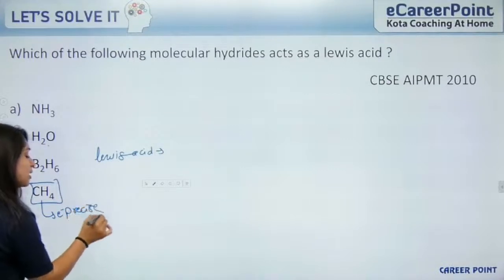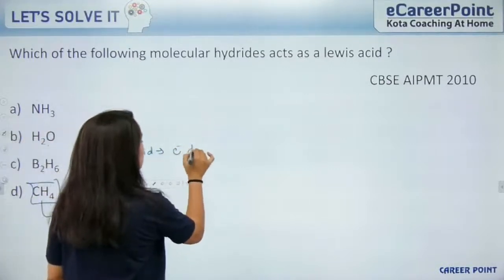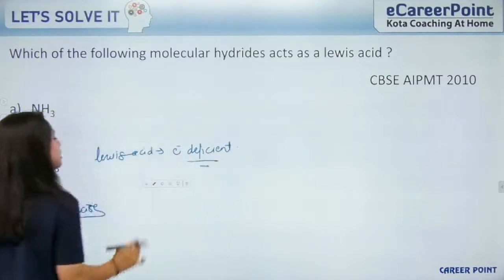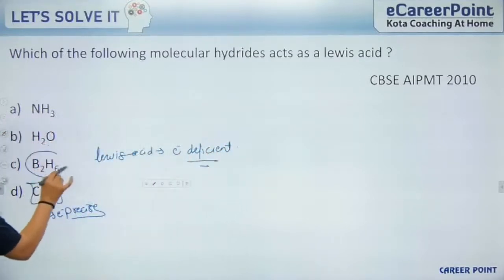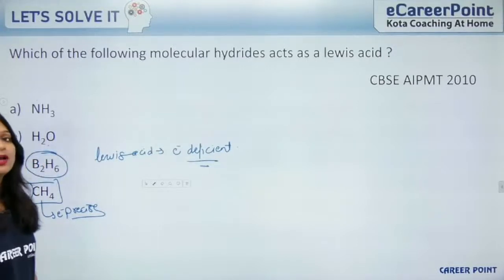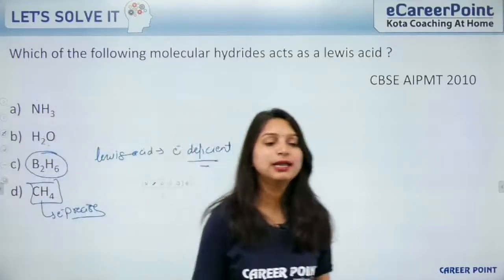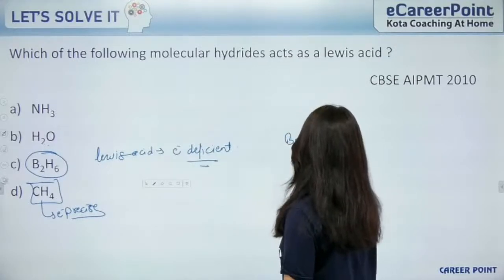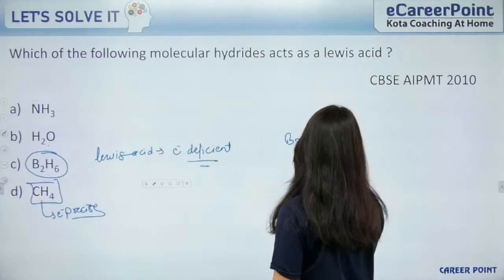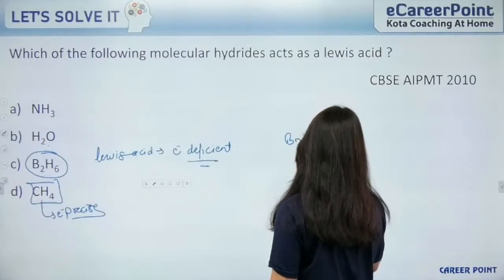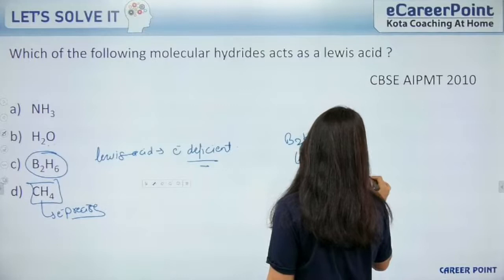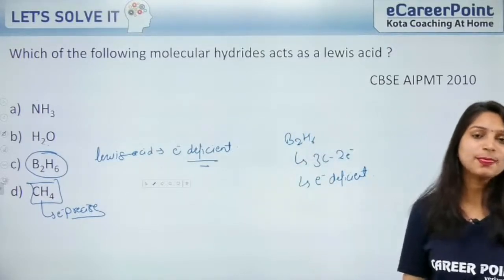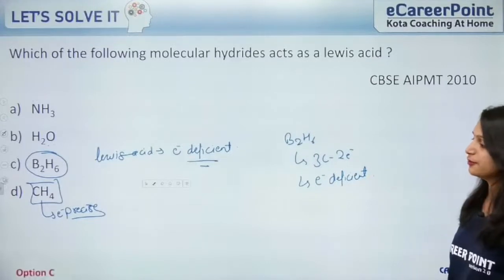And we require an electron deficient molecule that can behave as Lewis acid. So B2H6, diborane. It has 3-centered 2 electron bonds and is an electron deficient compound. So if it is an electron deficient compound, it will behave as Lewis acid. I hope this is clear to everybody.